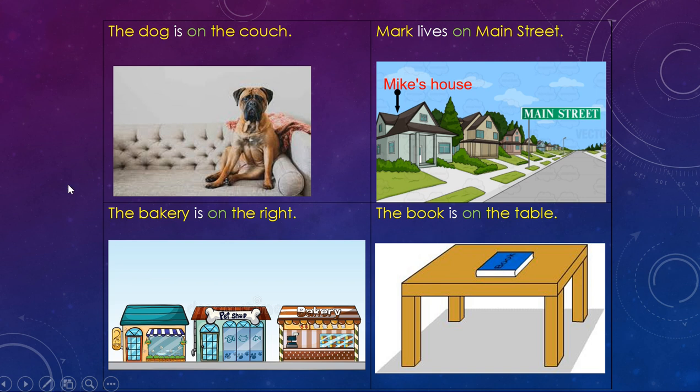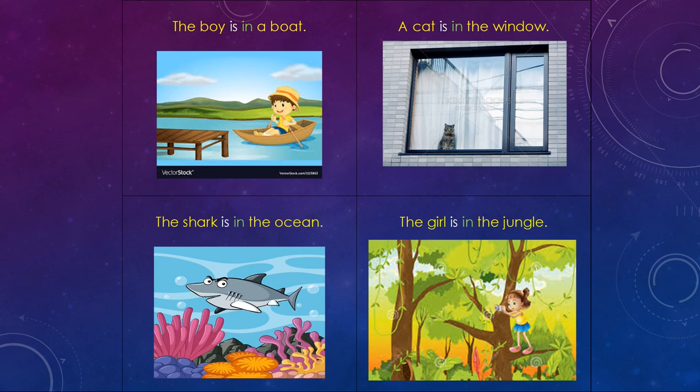So here we will move on to our next preposition, which is in. Very similar, it's close, right? Instead of describing the location of on top of something, it's going to be in or inside. So let's look at our first example. The boy is in a boat. So we see the boy. That is a person, so that's our noun. Is, that's the action, that's what he's doing. Preposition is in. Where is he located? In a boat. He is sitting in this boat. He is surrounded by the boat, so that means he is in it.